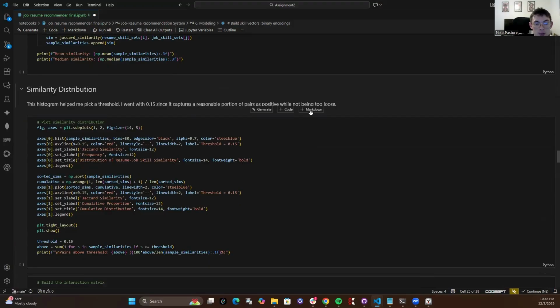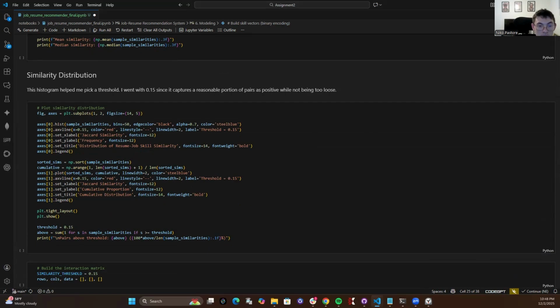So if I go back up to the similarity distribution section, here is the code corresponding to slides 7 and 8, where you can see the loop where I calculate Jaccard similarity for the pairs. And right here is where I set the threshold to 0.15. This line of code is what generates the binary interactions matrix, which is the synthetic ground truth that powers the rest of the project.